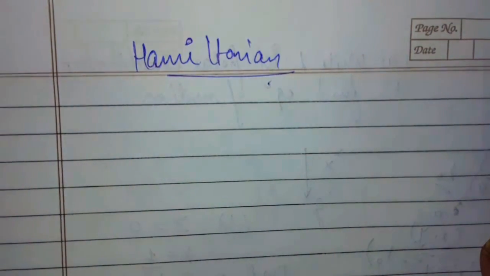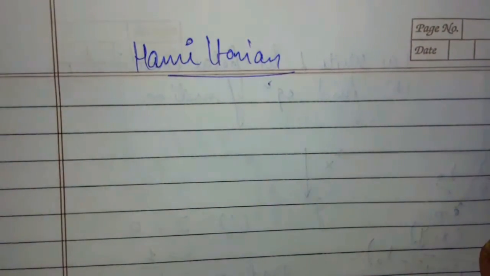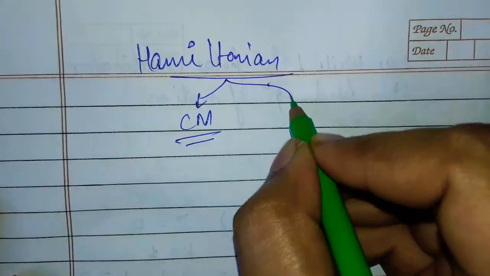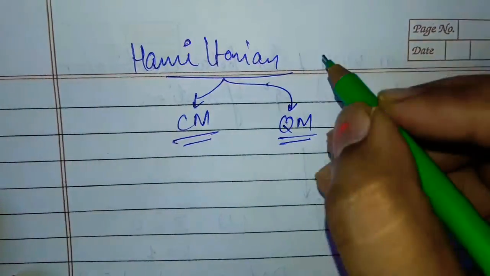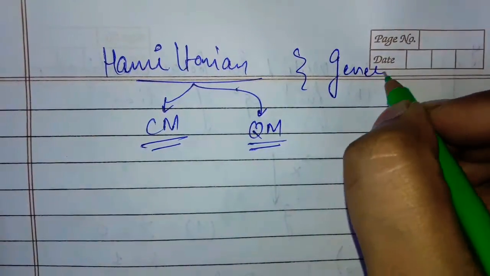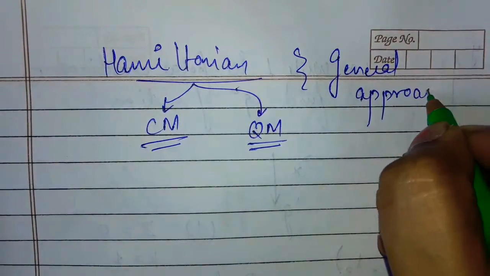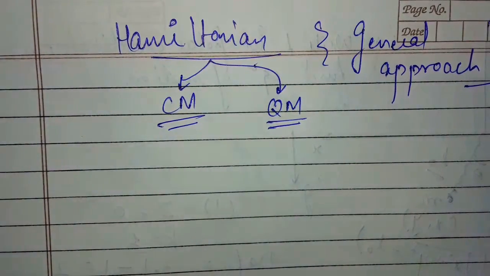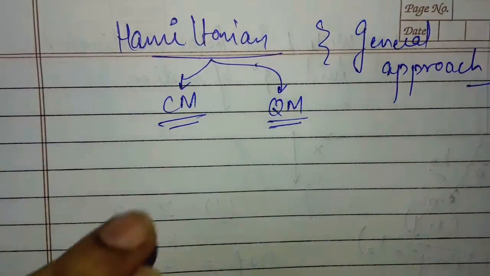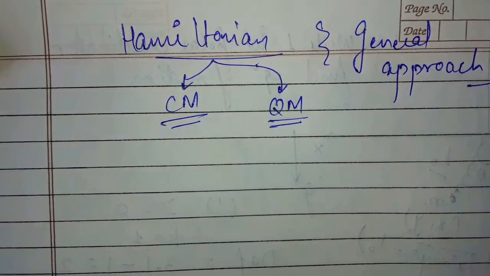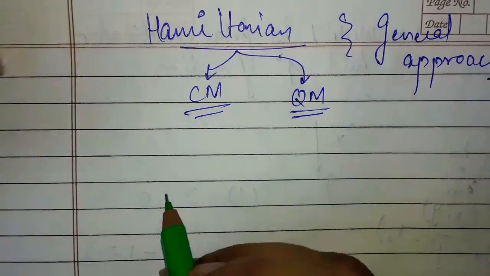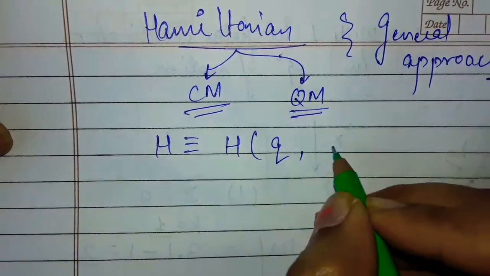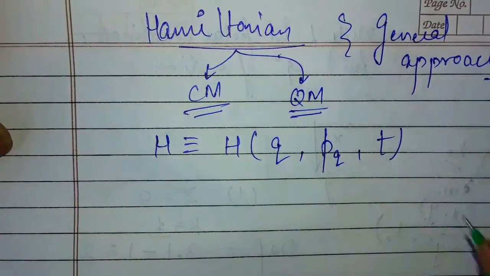Hamiltonian is a more advanced approach of classical mechanics, or you can say mechanics. From Hamiltonian we can move towards classical mechanics, as well as quantum mechanics. So this is your general approach, a general theory, a general formulation to move towards both sides. Hamiltonian is a more advanced topic, and Hamiltonian is a function of generalized coordinate, generalized momentum and time.